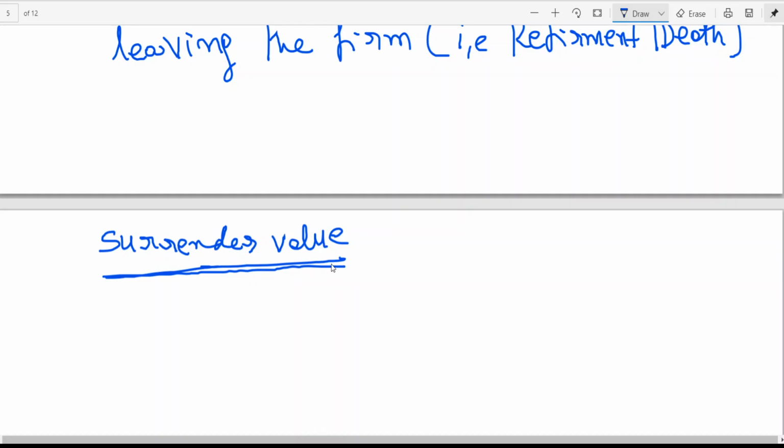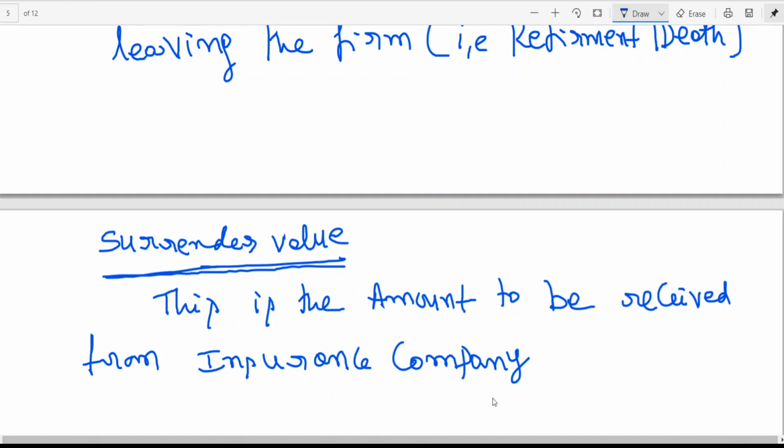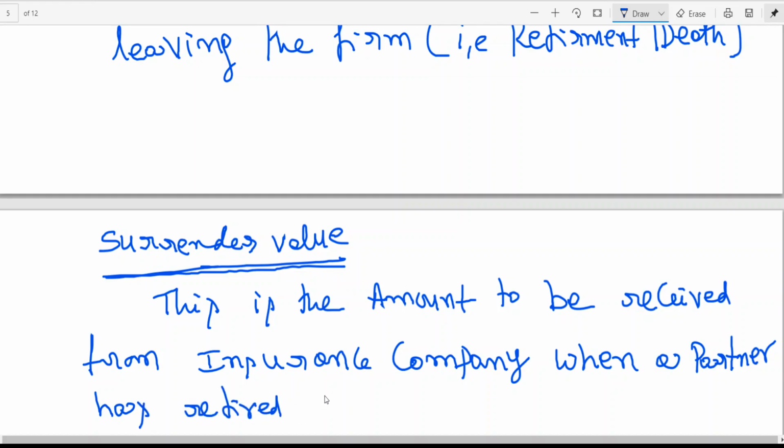Surrender value means, I am writing here, this is the amount to be received from the insurance company when a partner has retired before the maturity of the policy.